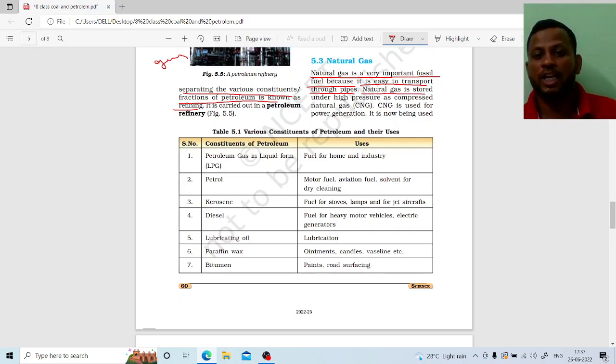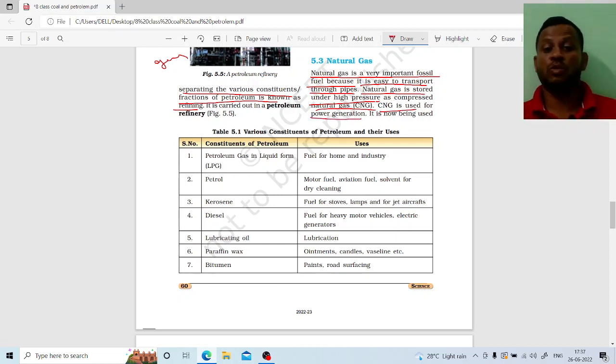Natural gas is stored under high pressure, as we use the cylinder in our kitchens, in the homes. That is the compressed liquid petroleum gas, which we store in cylinders. Another gas is known as CNG gas. CNG gas is used for power generation.